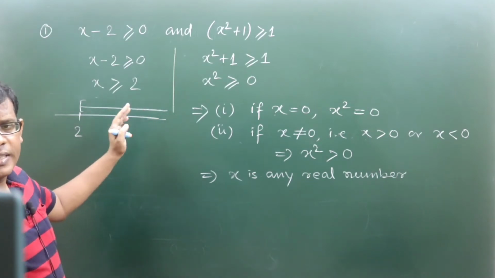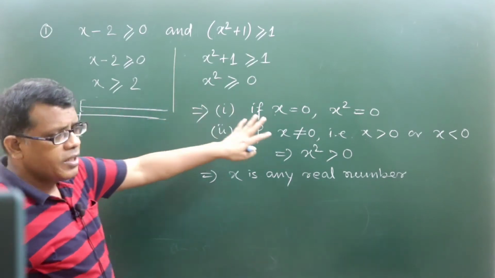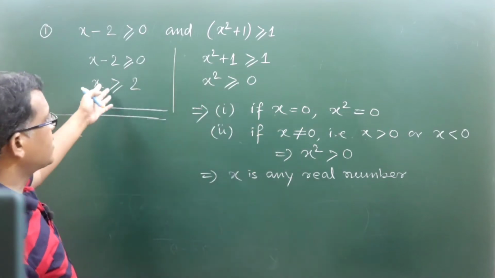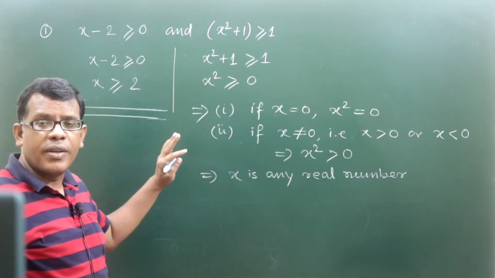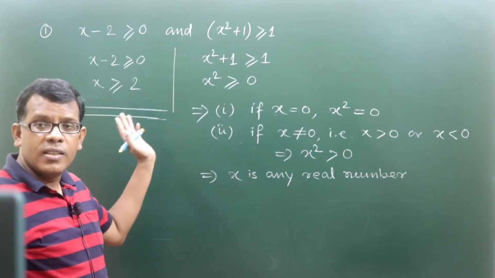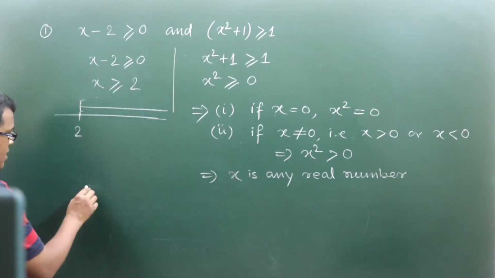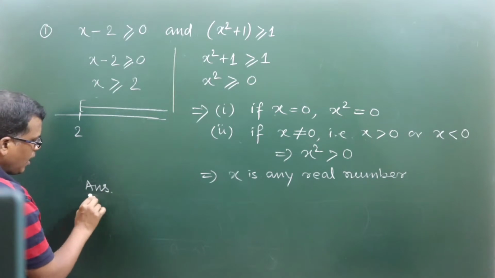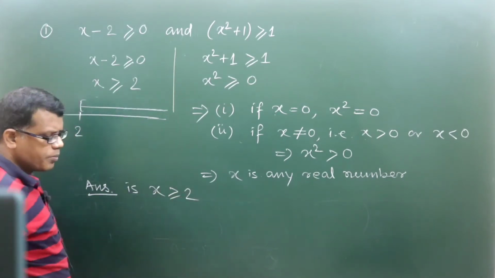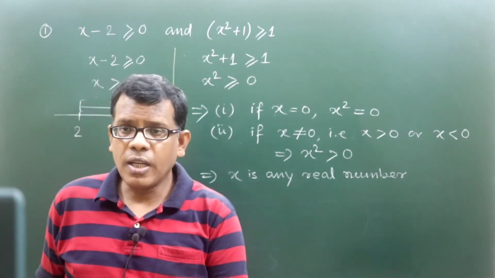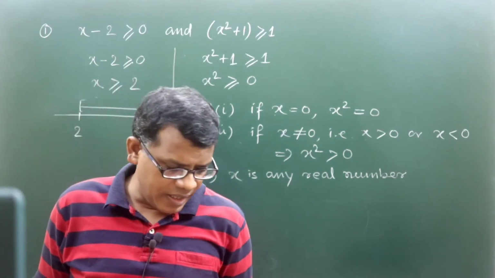So the most common values which will satisfy both are needed, because if you take x anything less than 2, this one will be satisfied but this can't be satisfied. So that's why we should take such values of x which make both satisfied. So the answer is x greater than or equal to 2. Got it? So the answer will be x greater than or equal to 2.